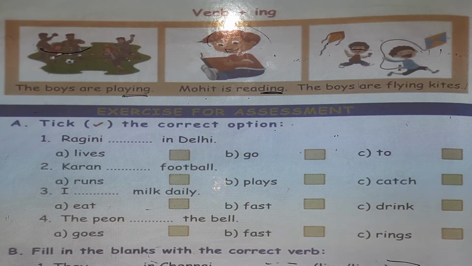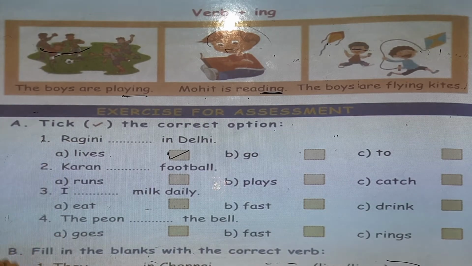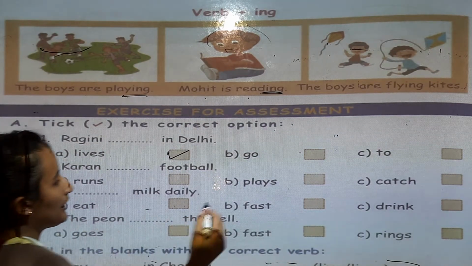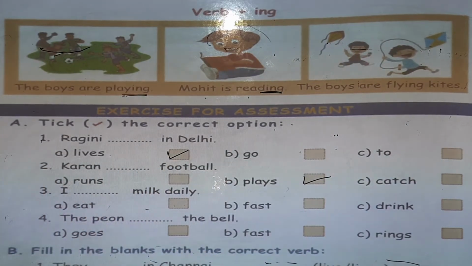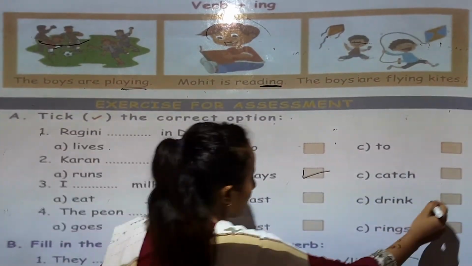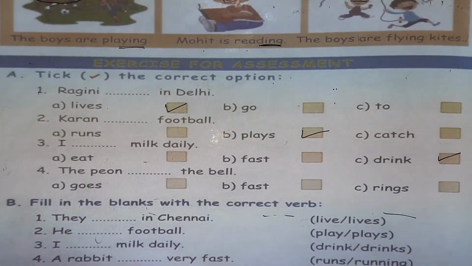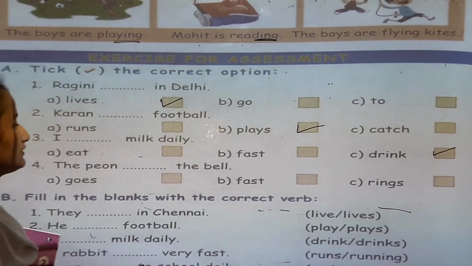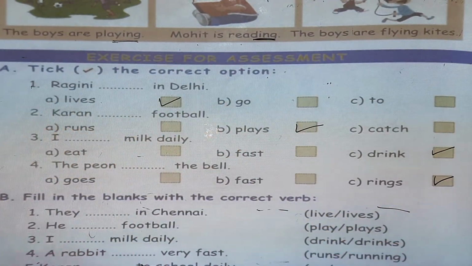Okay. Now, take the correct option. Ragini in Delhi. Ragini is singular form, so we use Ragini lives. Ragini lives in Delhi. Karan plays football. I drink milk. The peon rings the bell.